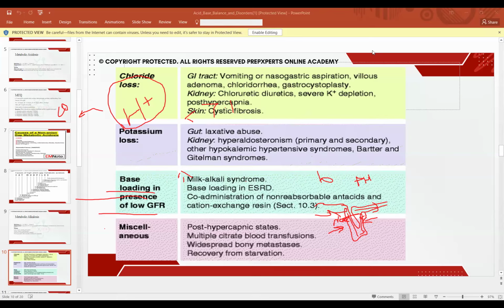We give them acetazolamide to treat the metabolic alkalosis. It causes a decrease in sodium bicarbonate, and we are trying to bring the pH back towards normal. So yes, we can give acetazolamide in the treatment of metabolic alkalosis so that we bring the pH towards normal.